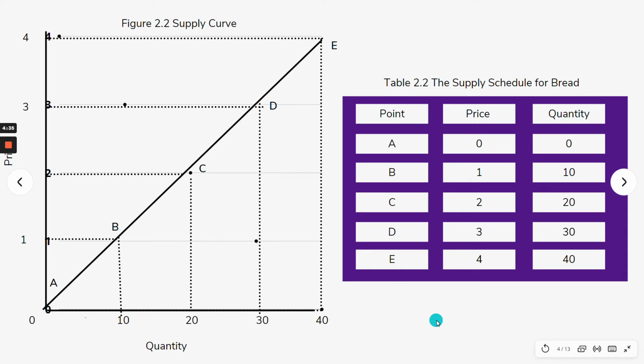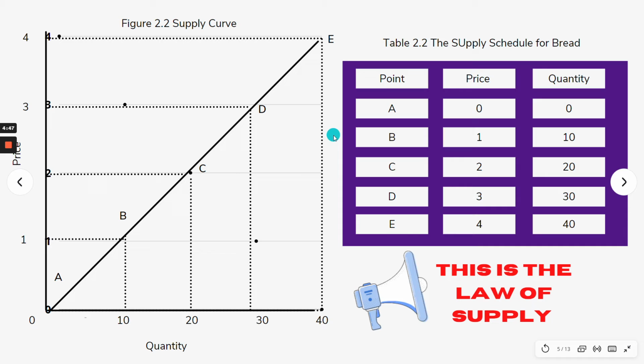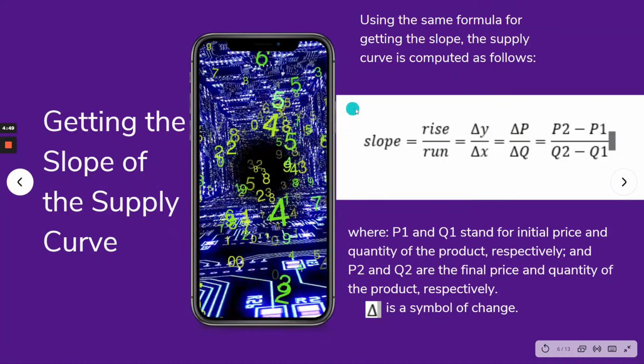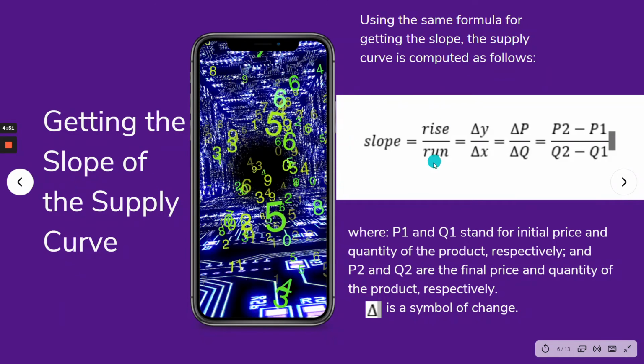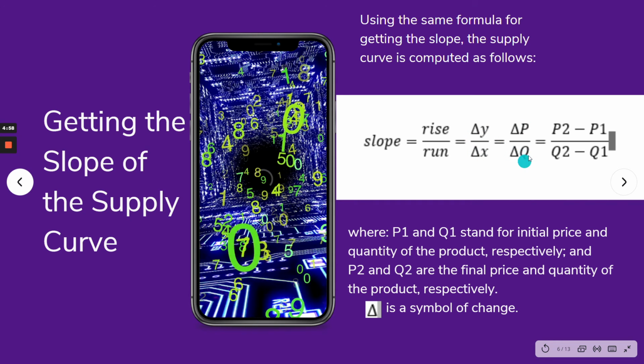So same with demand, we will also get the slope of the supply curve. Kung saan man pagkuha sa slope, same formula. Same formula with the demand. The rise over run, the change in Y over the change in X, the change in price over the change in quantity, or